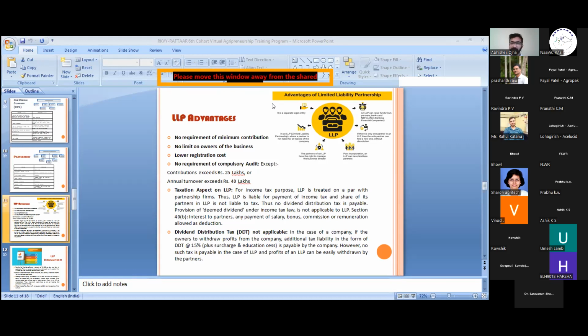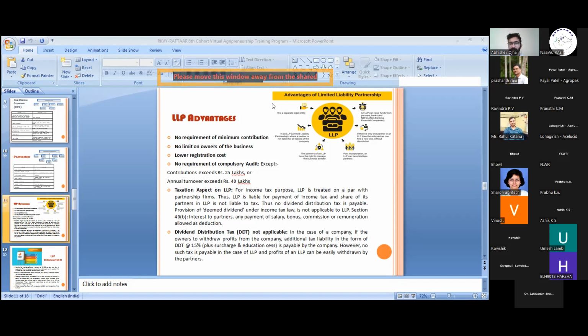But nowadays, as you all know, the government has started ease of doing business, and the cost of incorporating a company and an LLP is approximately the same. So there is not much difference in cost now, but there is a little bit of registration cost minimization as compared to a company. Next, there is no compulsory audit except if the contribution exceeds 25 lakh or the annual turnover exceeds 40 lakh.